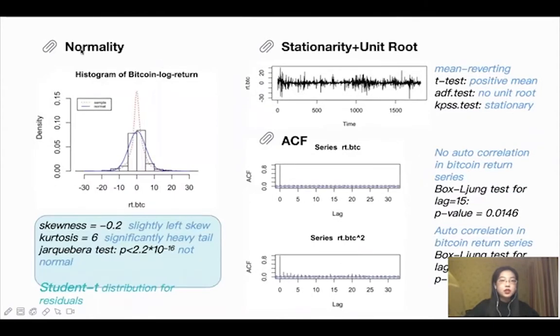We checked the normality of Bitcoin return and found Student t distribution to be a suitable one for residuals. Then the series has no unit root and is tested to be stationary. Besides, ACF plots indicate we only need to model volatility but not expected return.